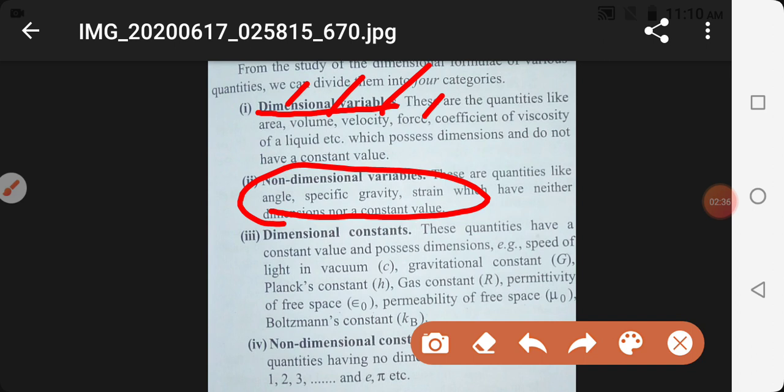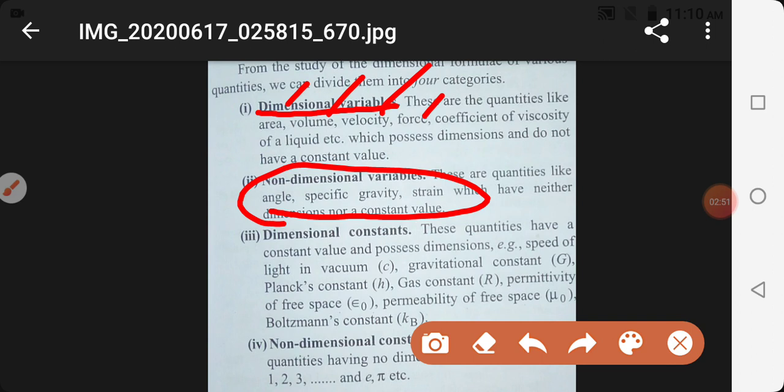We know the unit, but we don't have a dimensional formula for it. Specific gravity, also known as relative density, doesn't have any dimensional formula. So these are important physical quantities, so learn all of them.